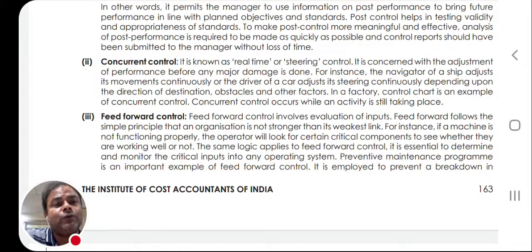So feed forward control is futuristic in nature, that I know very much that this damage can be done. Just like when we are driving a bike, we have to travel a distance, say 100 kilometers, 200 kilometers. Now we know that the machine can break down. We can go for proper servicing of the bike, so that the goal of covering that certain distance can be completed, and after that the depreciation will happen.